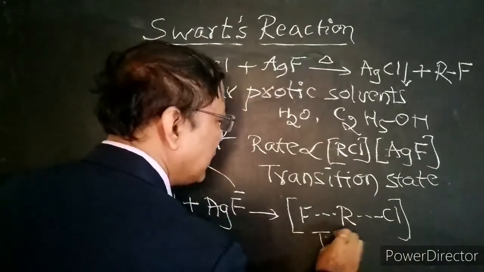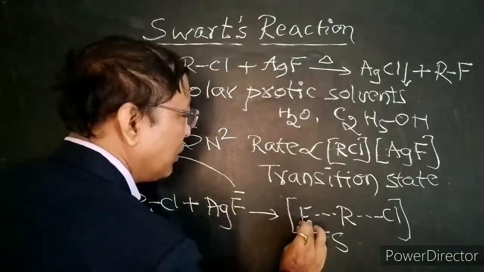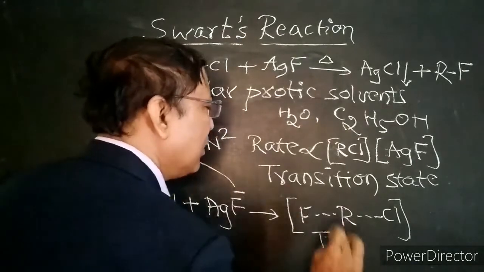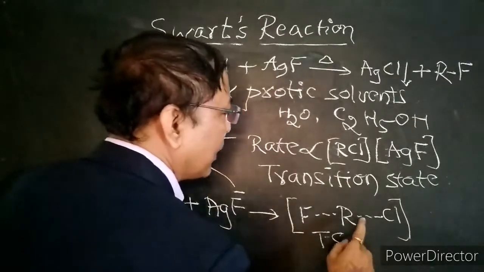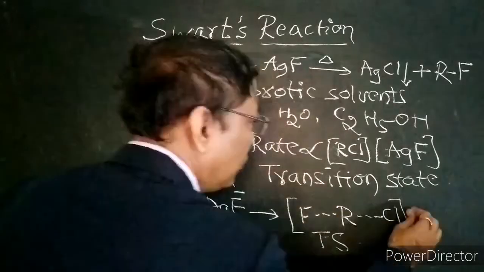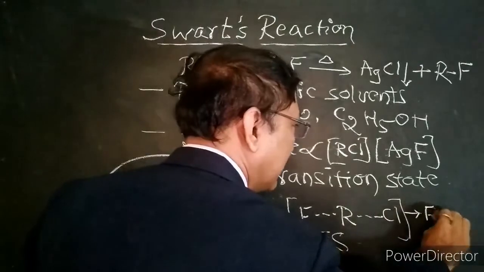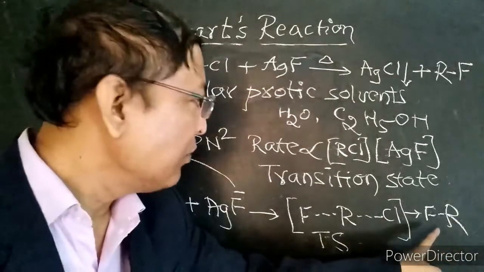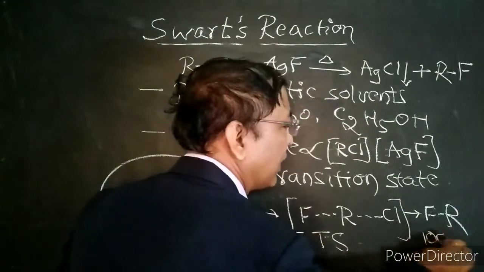This is called the transition state. When the bond formation between fluorine and carbon takes place completely, at the same time the bond between carbon and chlorine breaks. So we get here alkyl fluorides.